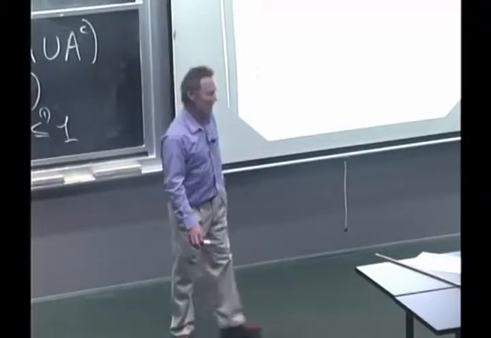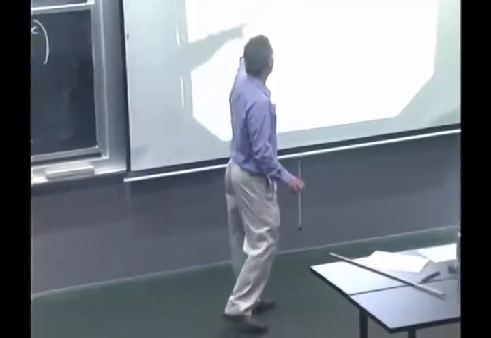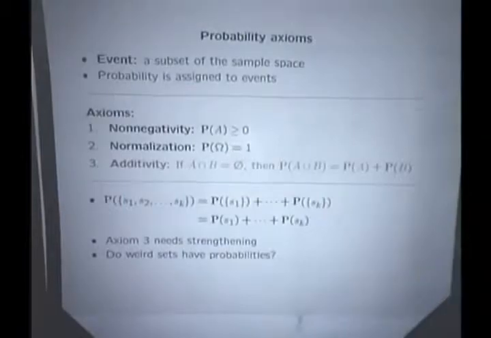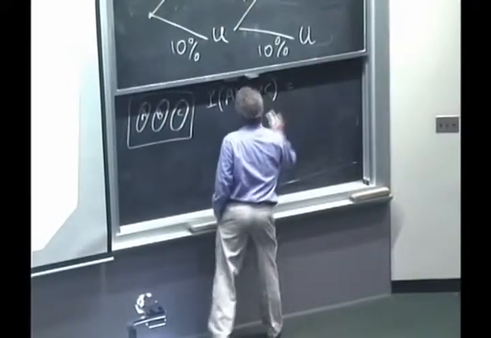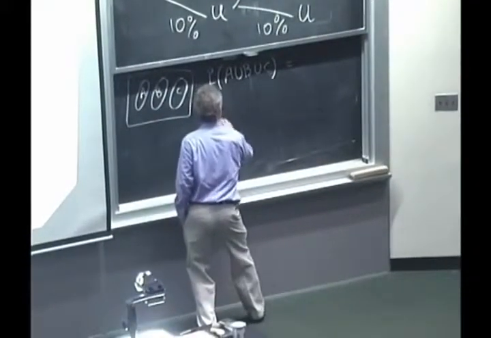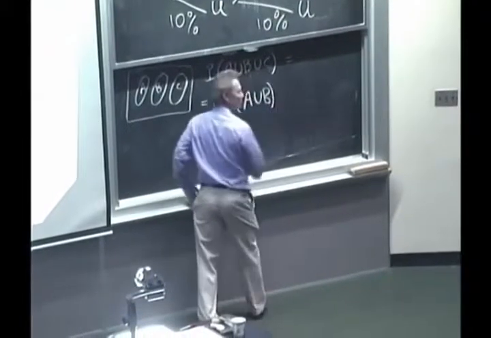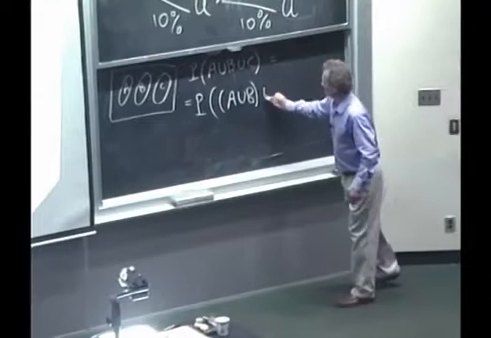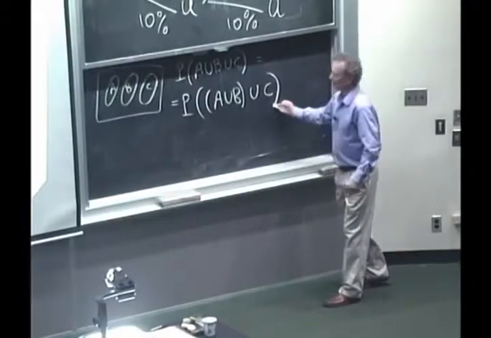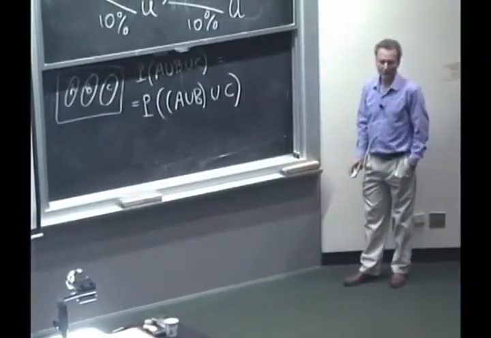Well, maybe I can massage things and still be able to use that axiom. And here's the trick. The union of 3 sets, you can think of it as forming the union of the first 2 sets and then taking the union with the 3rd set. Okay?